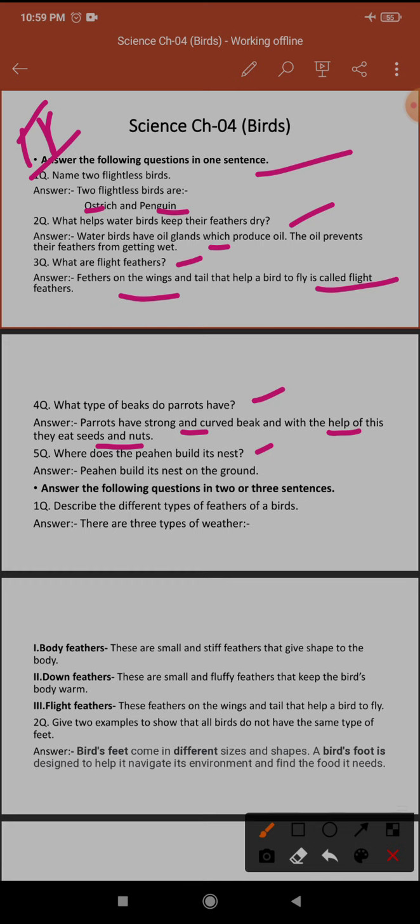Where does the peahen build its nest? The peahen builds its nest on the ground. This is not a water bird.